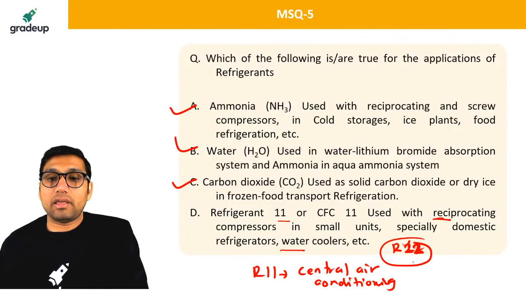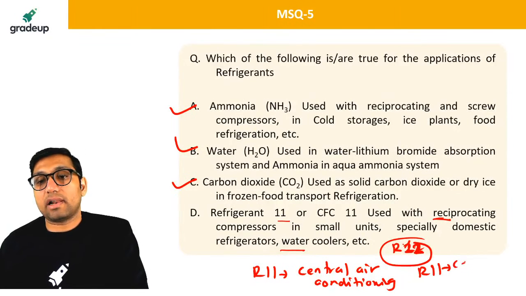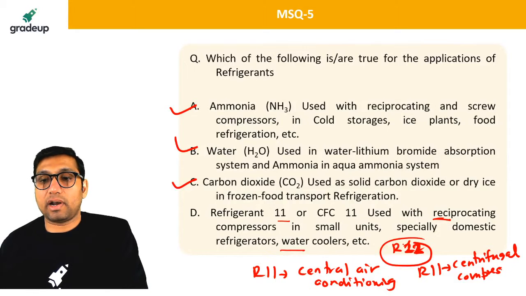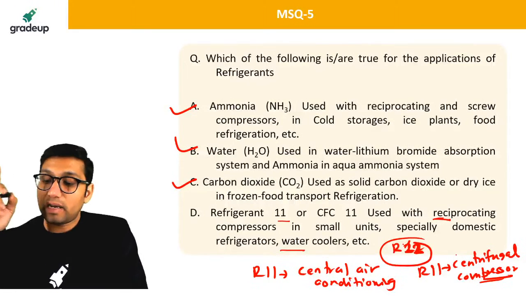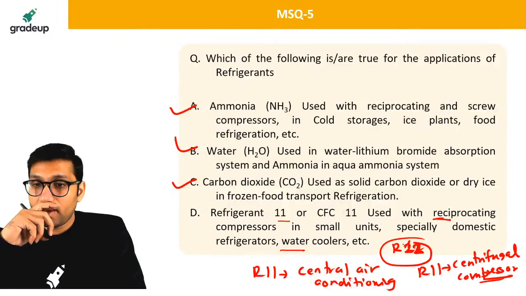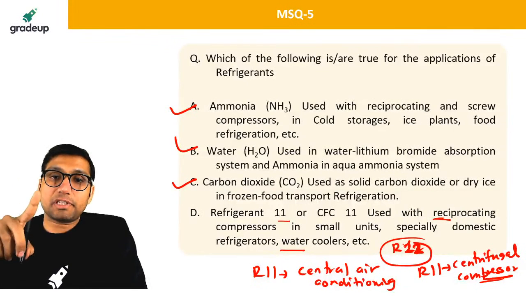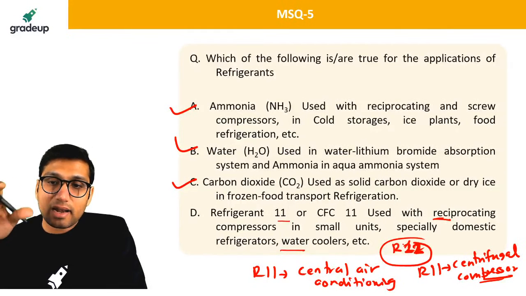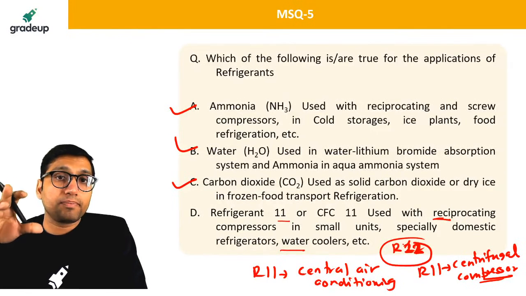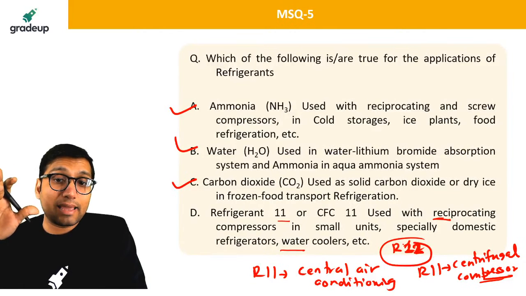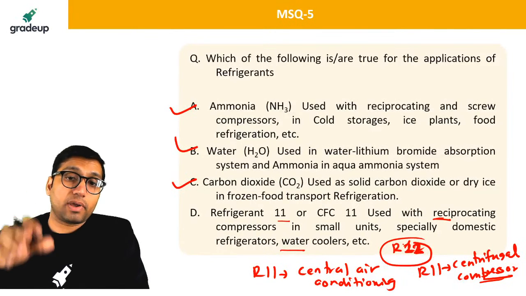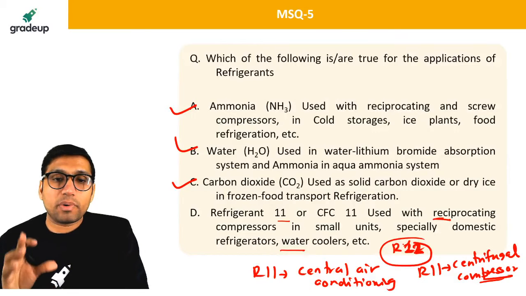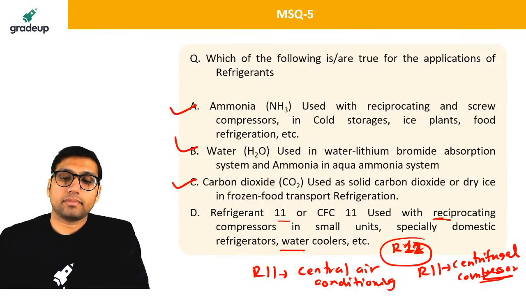First of all, R11 is used with centrifugal compressor, not with axial or reciprocating compressor. Reciprocating compressors are used with ammonia and carbon dioxide. R11 refrigerant is used for large refrigeration, like central air conditioning. It is not used for small units like domestic refrigerator water cooler.